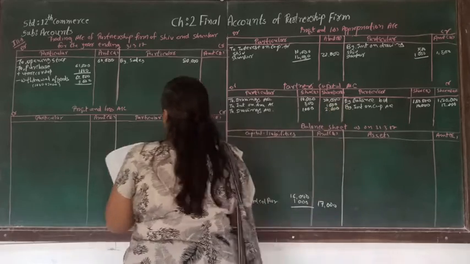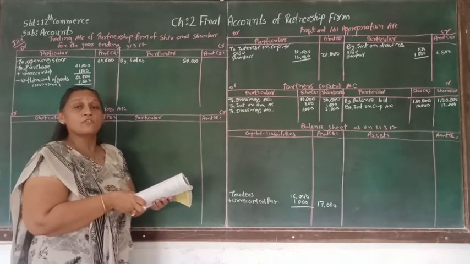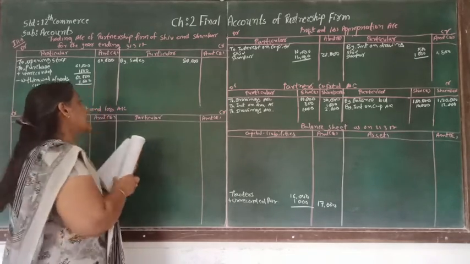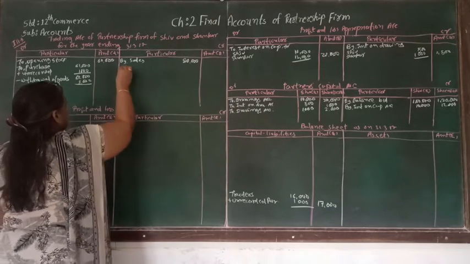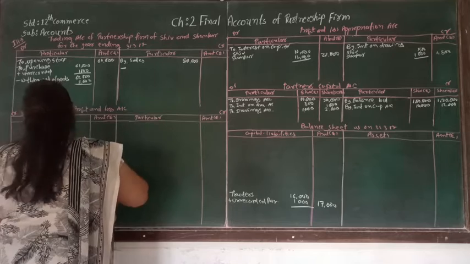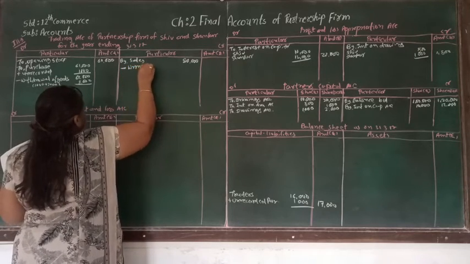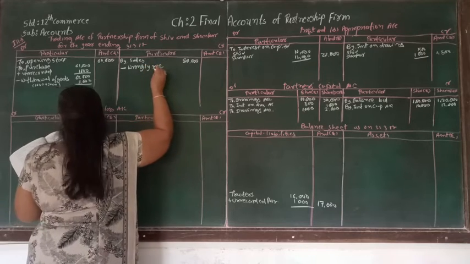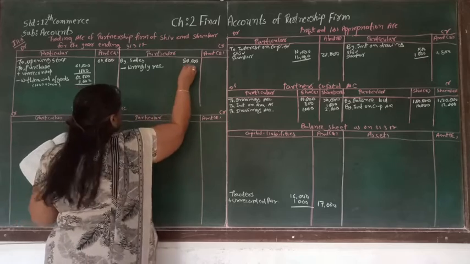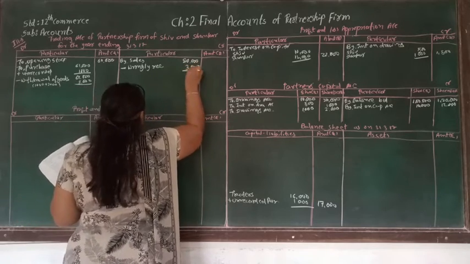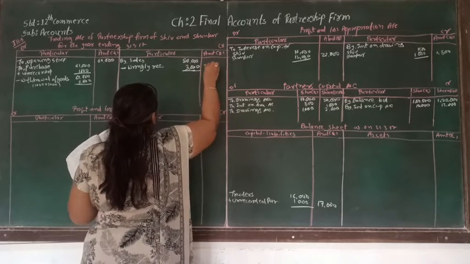Again they are telling us that these goods withdrawn for personal use were recorded as sales. So by mistake it is recorded as sales, and we are going to deduct it from the sales. So minus wrongly recorded, 3,000. Wrongly recorded as sales, we are going to deduct from here. Now the balancing amount will be 77,000.